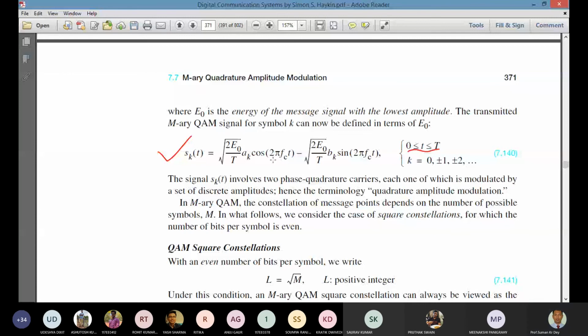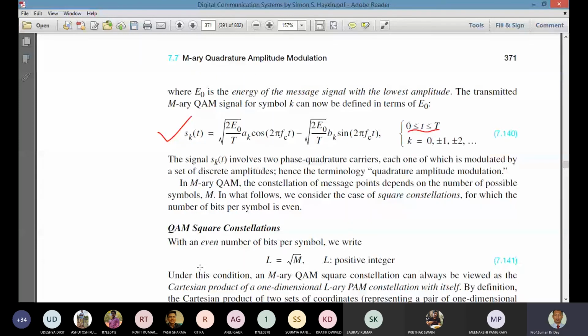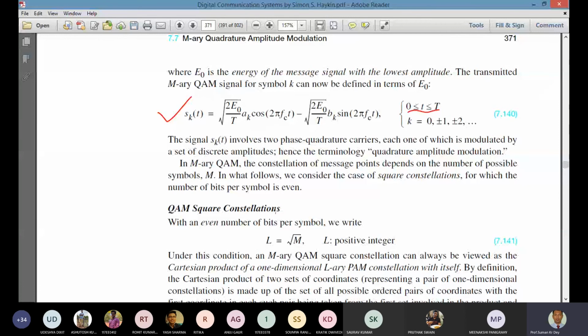And normally, whatever value we take for M-ary QAM, it should be a square. An even number of bits per symbol we normally consider, and L equals the square root of M, where L is a positive number. So whatever value we take for M, it should be the square of a positive number, and that positive number we consider as L.